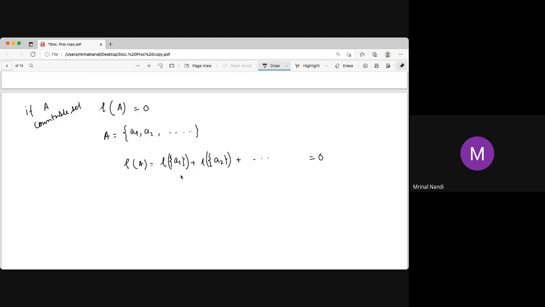So every countable set has measure 0. So the length of Q is 0. The length of the rational numbers is 0. The length of the natural numbers is 0. So any countable set has length 0.